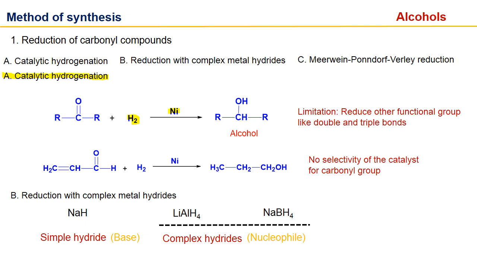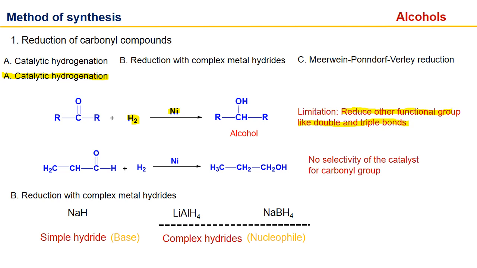It reduces this carbonyl into alcohol. As I earlier told you, every method has some limitation. So this catalytic hydrogenation also has a limitation that it reduces other functional groups also, like double bond and triple bond